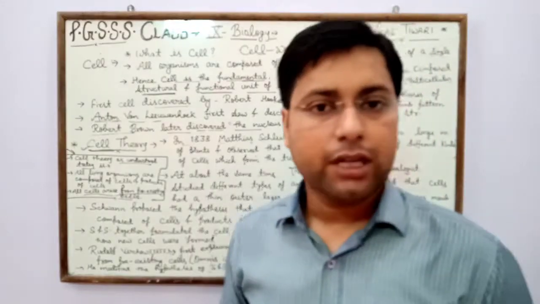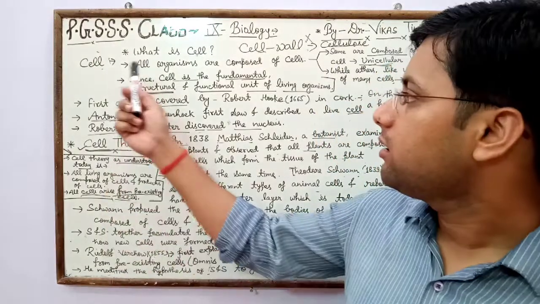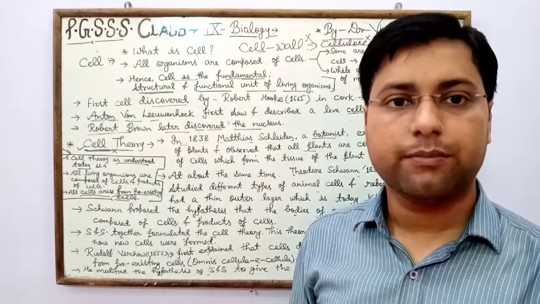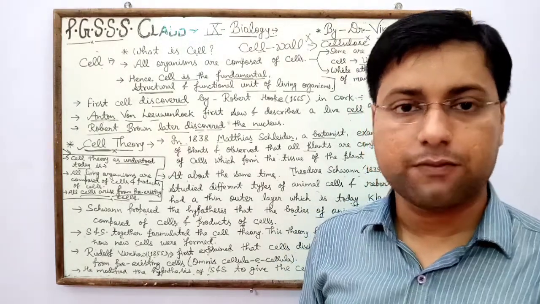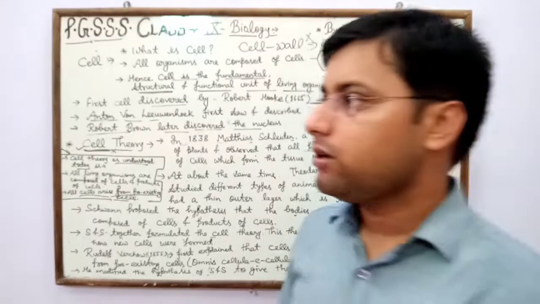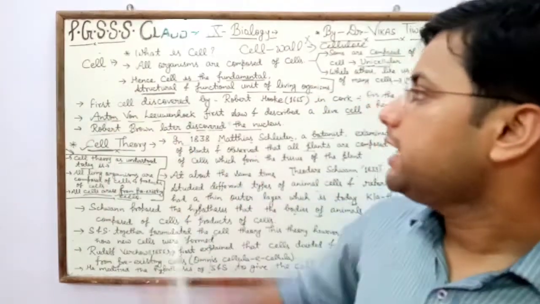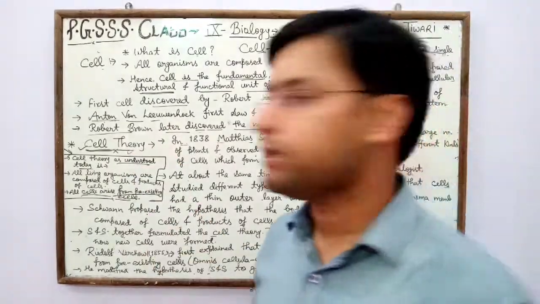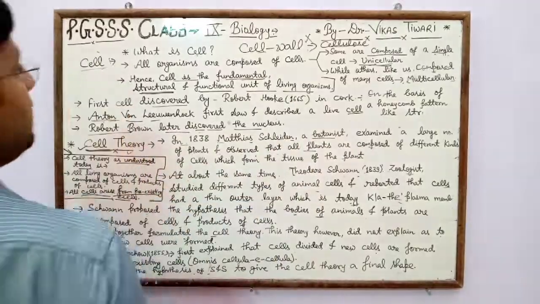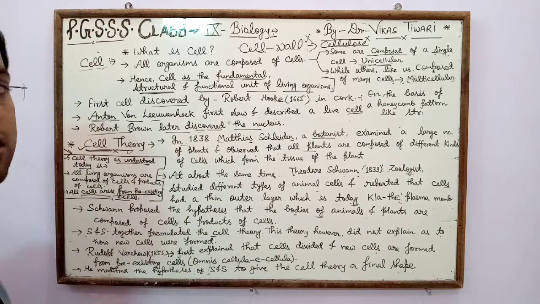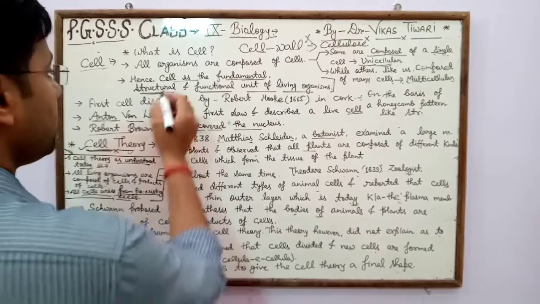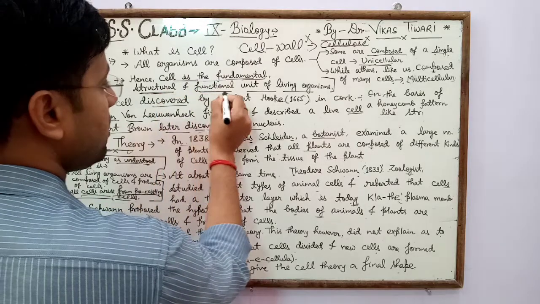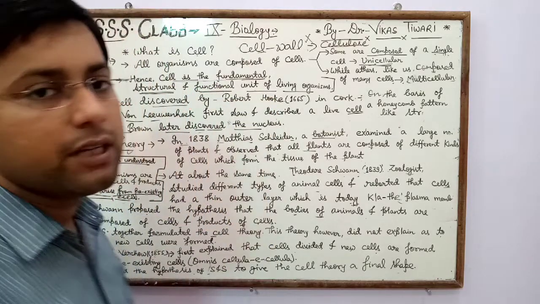Dear students, I am here with my topic, that is cell. Cell is the first chapter of class 9th, that is fundamental unit of life. So here let us discuss about cell, and after cell about cell theory. In cell, the first question is, what is cell? So cell is the fundamental, structural and functional unit of living organism.